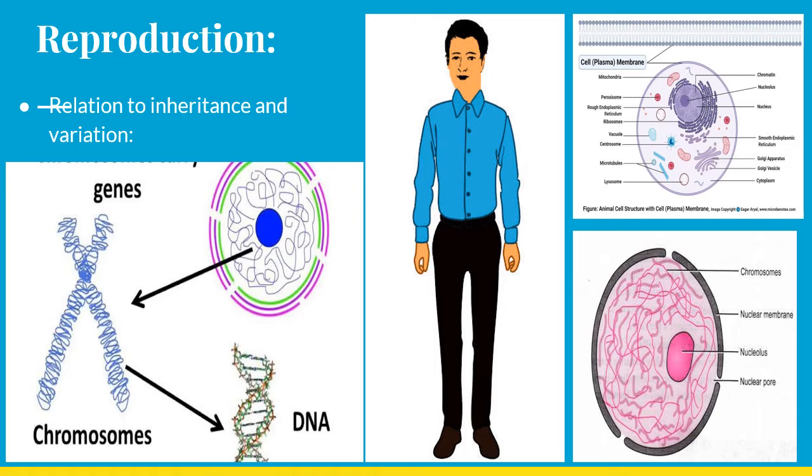We call it a chromatin network, and during the process of cell division, it condenses to form chromatids or these chromosomes. And each human cell has 23 pairs of chromosomes. So we know that each and every character that is expressed in our body is taken care of by these genes.